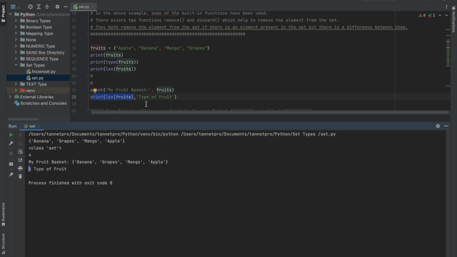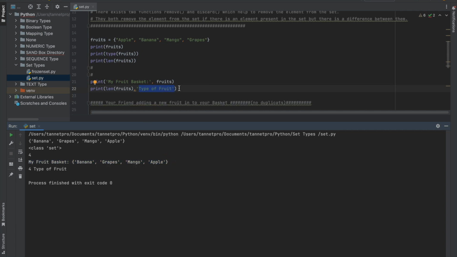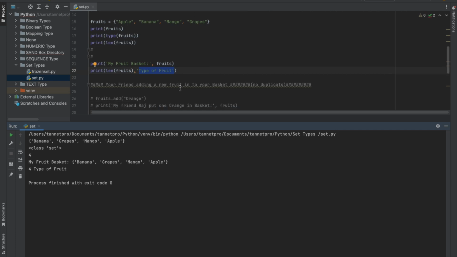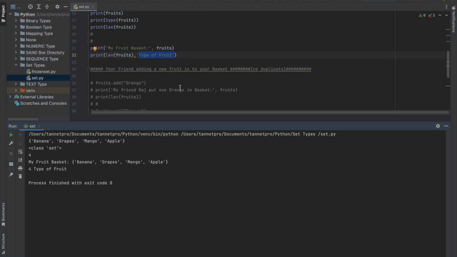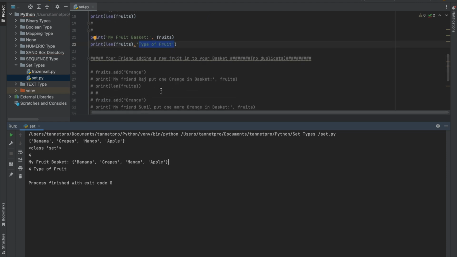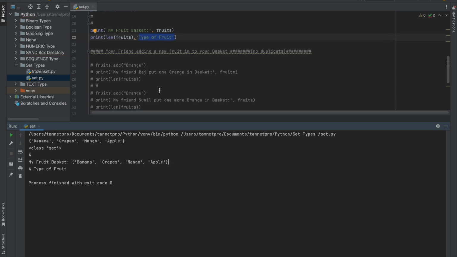All right. Then I put a string, that is the type of fruit. So 4 by this command length, and this is the string. So 4 types of fruits in my basket. This is the set type, right? And let me show you one thing that is very important with one example, that as I told you, it's mutable, right? You can edit it. Let me show you that part.